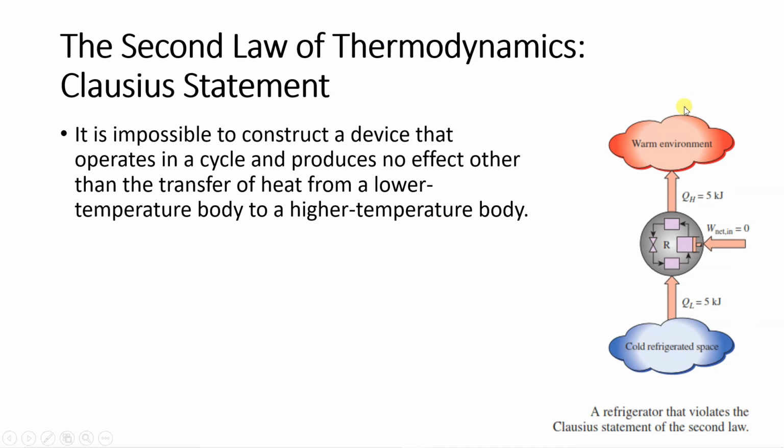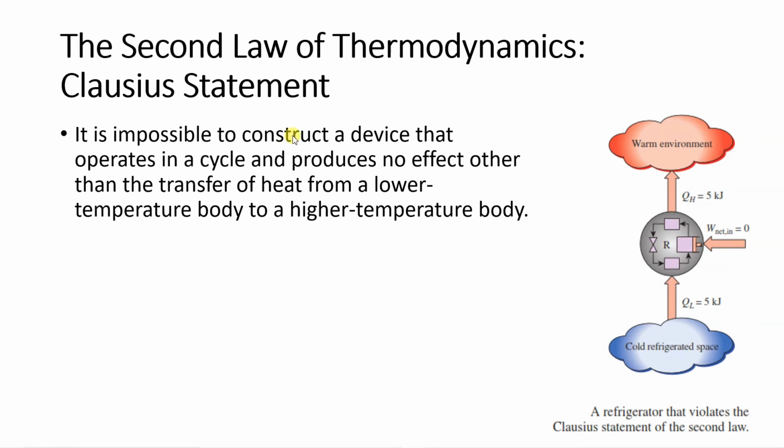So basically we have the environment and we have the cold refrigerated space. It will be the refrigerated cabinet, and we have four processes. We have four components in the vapor compression system. So here you can see four components have been shown, and these four components will follow four processes which will complete a cycle. Okay, and we have to supply work. So that is the second law of thermodynamics.